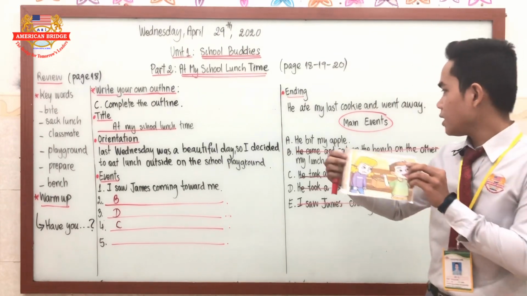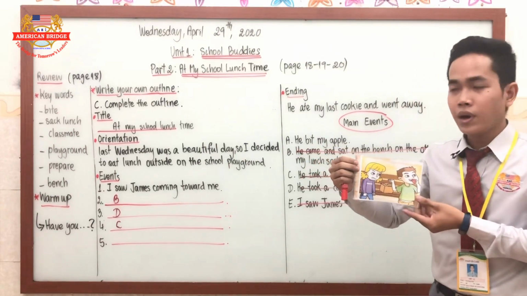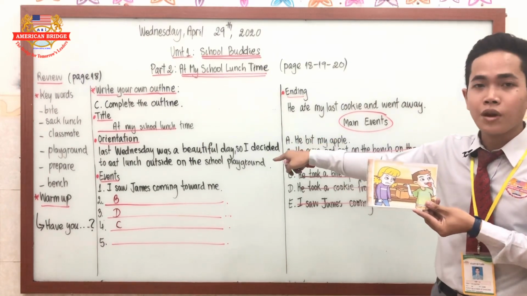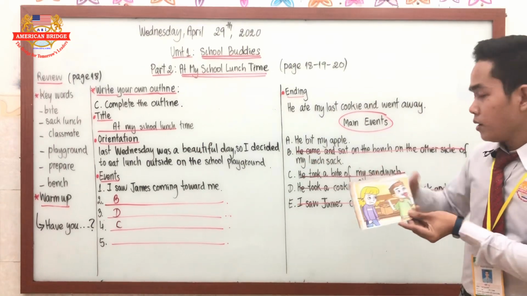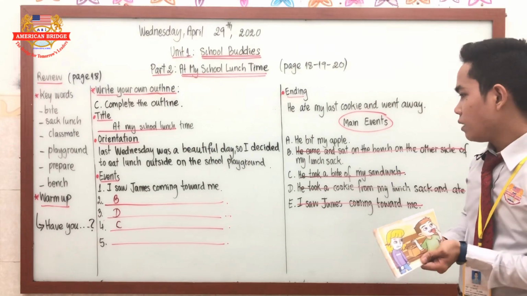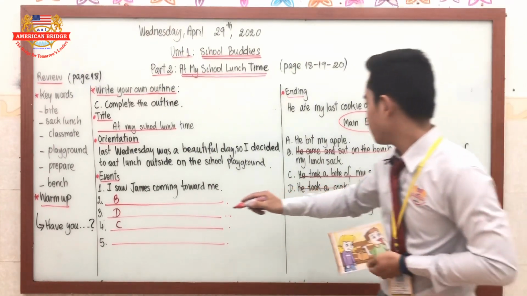Here, as you can see, he bit my apple, right? So bit here is the past verb of the verb bite, right? Here, he bit my apple. So it goes with event number 5.